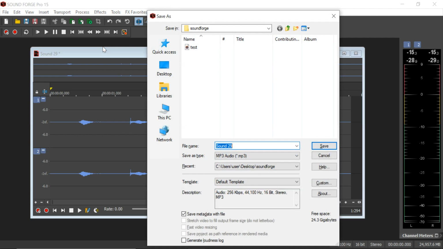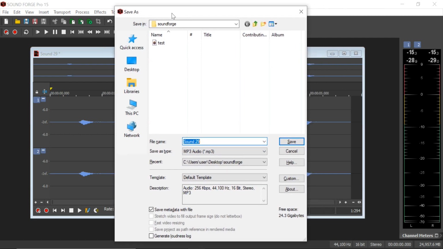So we know bila kita buat editing, tak kira lah video, foto, sound editing, we need to expert in the shortcut key. Okay, so for example, bila kita save, dia akan keluar lah. You can browse your location here. You can choose your location. You nak save dekat mana you punya audio file.